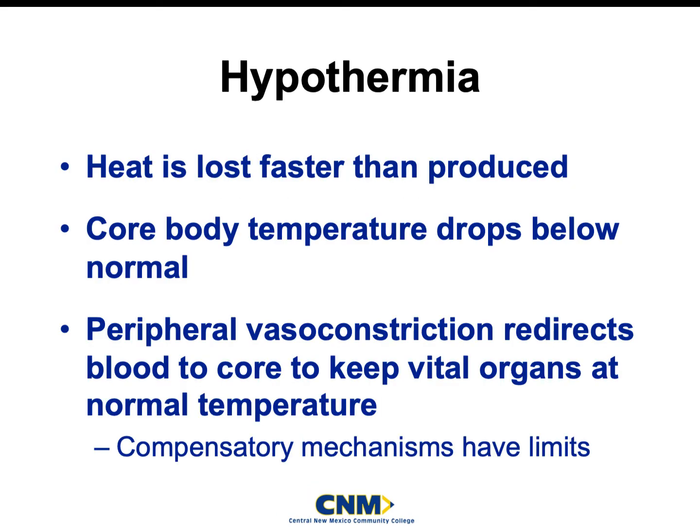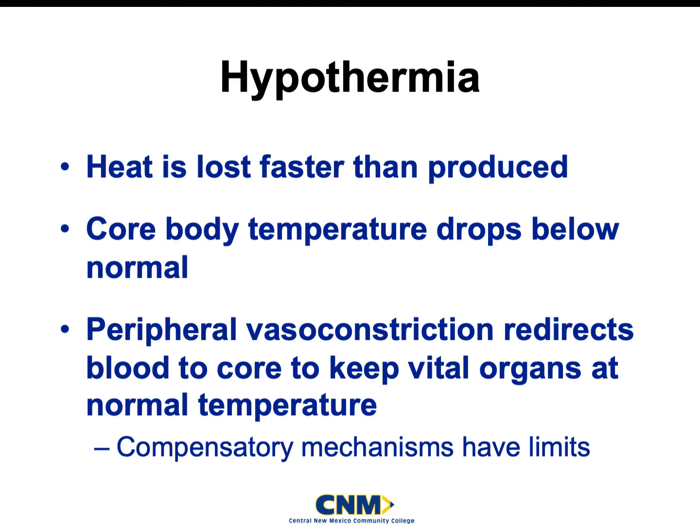So the definition of hypothermia is when heat is lost faster than it is produced. Okay, so this is usually caused by environmental concerns. However, people can become hypothermic based on possible drug overdoses or medication overdoses or just not taking care of themselves. There's all kinds of different ways that people can become hypothermic. However, we're going to talk about the environmental aspect of this in this lecture. So your core body temperature drops below normal.